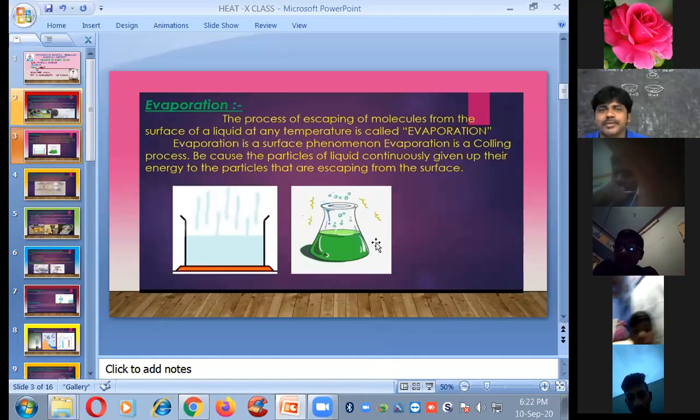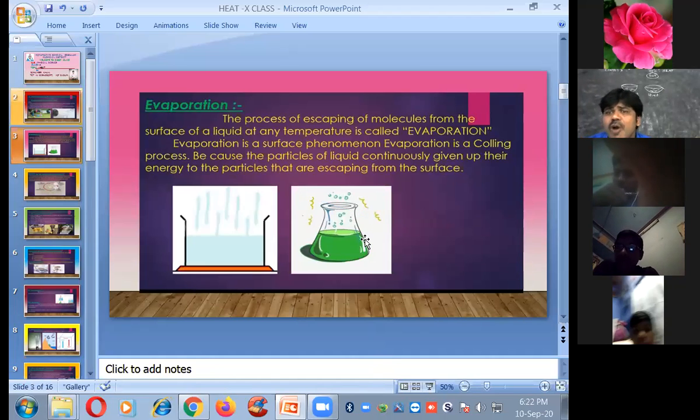Yes, very good. So the process of escaping molecules from the surface of the liquid at any temperature. Or you can also write: the liquid phase is converted into gaseous phase. Okay. So this process is known as evaporation. This is very, very important for a 2 marks question.